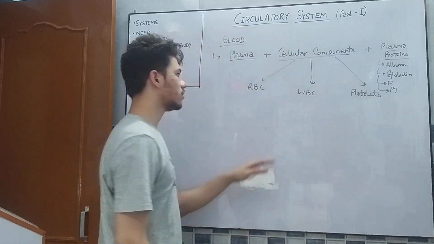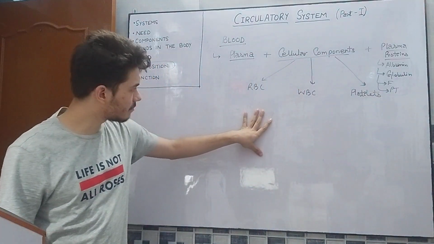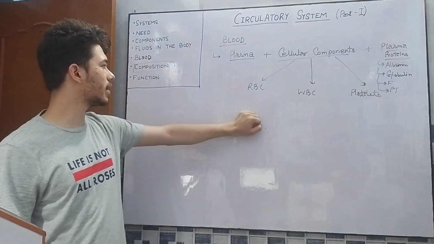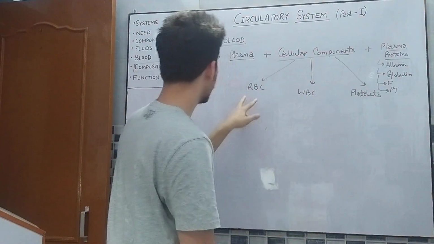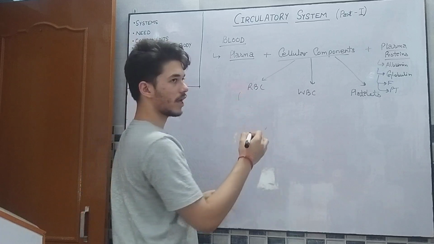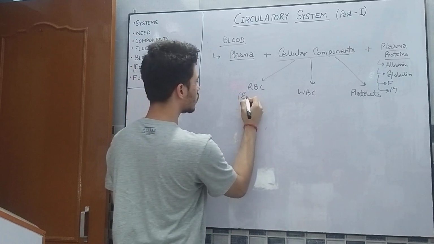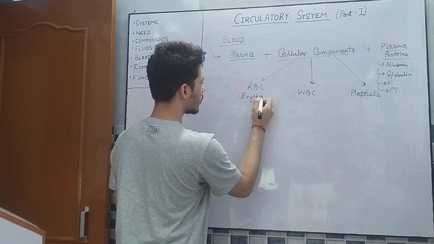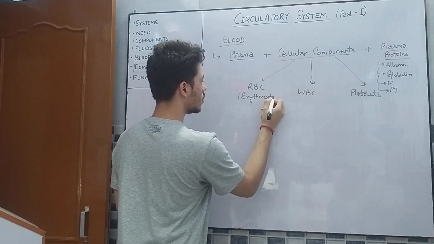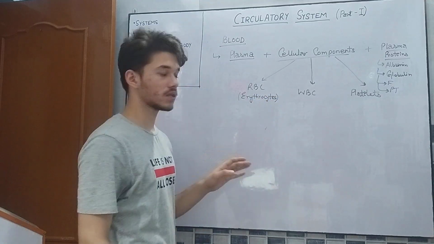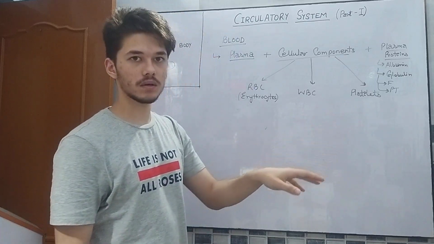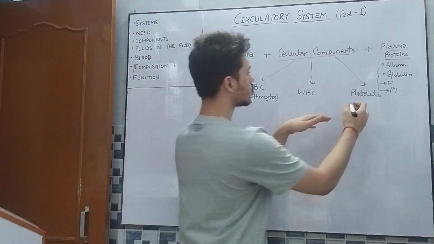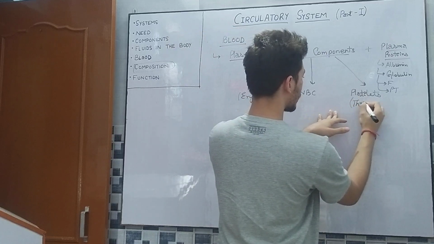These are not the scientific names, but they are designated by different names. RBCs have an erythroid origin, so they are called erythrocytes. Platelets help in clotting, that is thrombus formation, so they are also called thrombocytes.